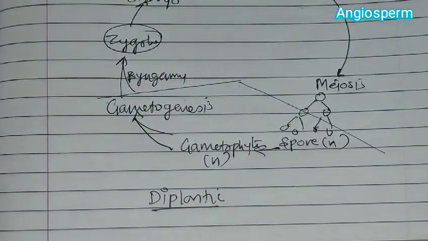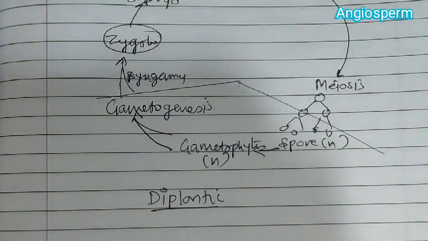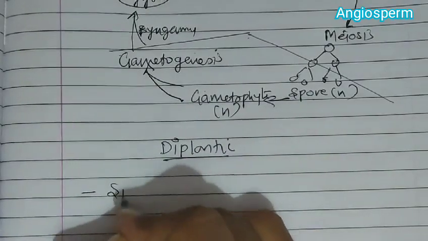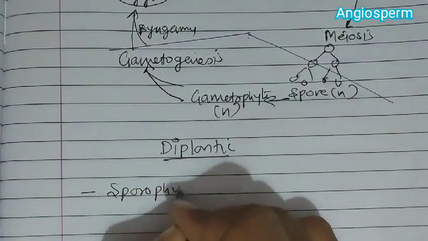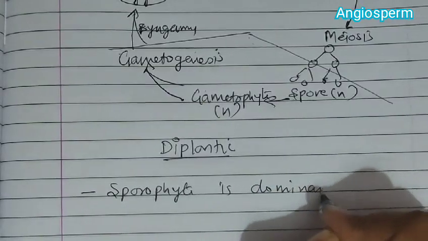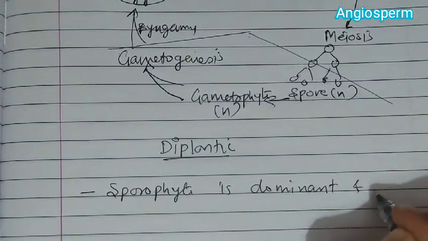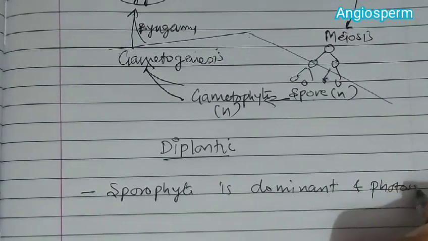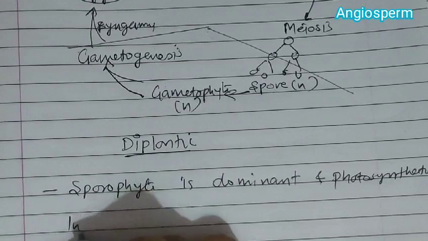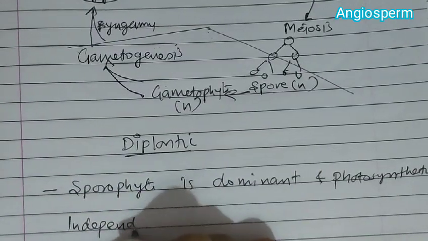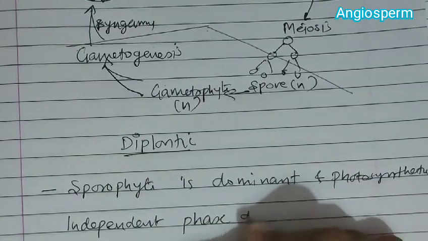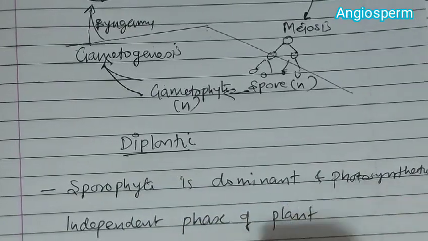In this diplontic life cycle, the sporophyte is the dominant, photosynthetic, independent phase of the plant.